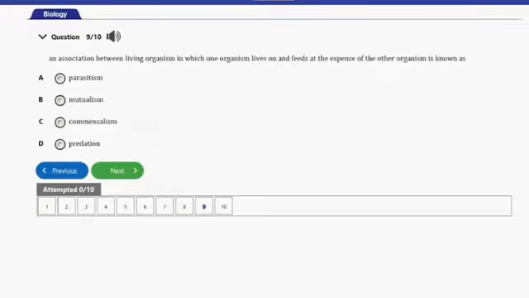That's question number 9 here. It says, an association between living organisms in which one organism lives on and feeds at the expense of the other organism is known as A, parasitism, B, mutualism, C, commensalism, D, predation. So obviously the answer to this question is option A here. That's parasitism. And that's it for that question. Let's go ahead and consider the next and the last question.